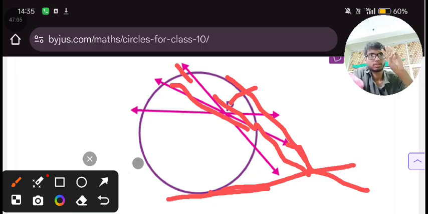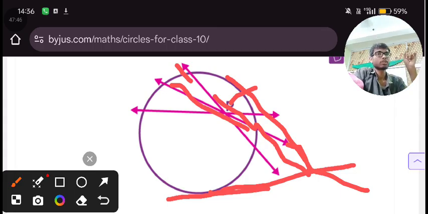We saw three things. First, if a point is inside the circle, in that case you will not get a tangent line. You will be getting what? Secant, chord, diameter, but not a tangent. This is a universal truth. Now, if there is a point which is at the circumference of the circle, in that case you will get only one tangent. You will not be getting secant, chord, diameter.